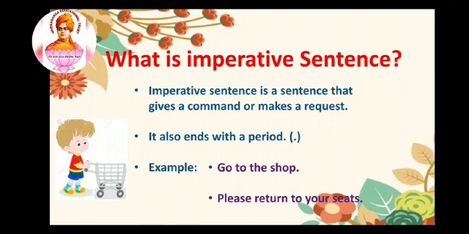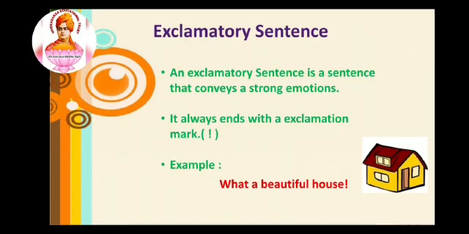And next is the request type of sentences. Please return to your seats. It is requesting the people to return back to their seats. So these two types of sentence are called imperative sentence. And next we are going to see exclamatory sentence. An exclamatory sentence is a sentence that conveys a strong emotion. It always ends with an exclamation mark, as I mentioned in the slide.